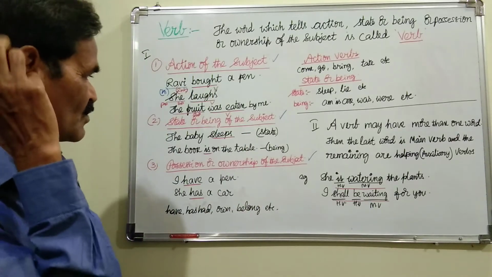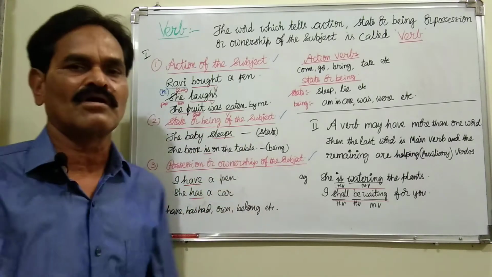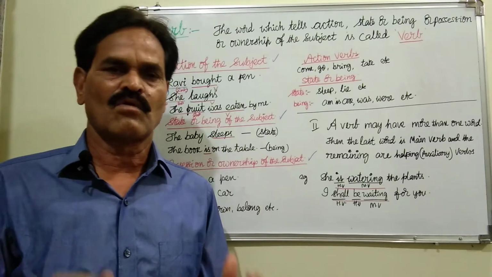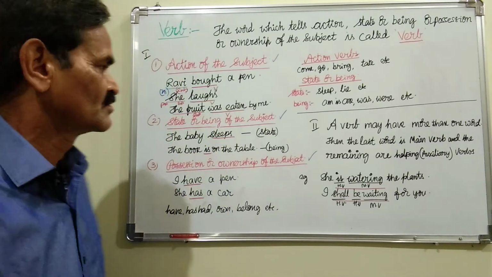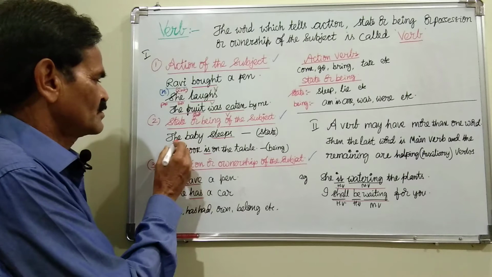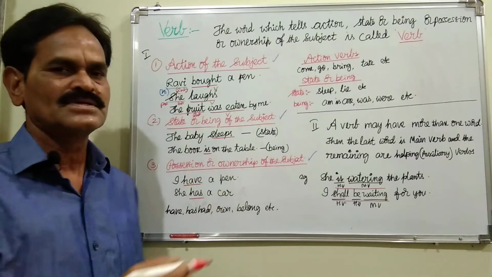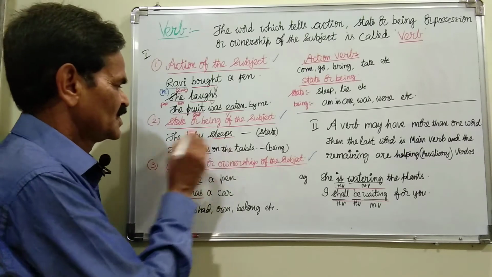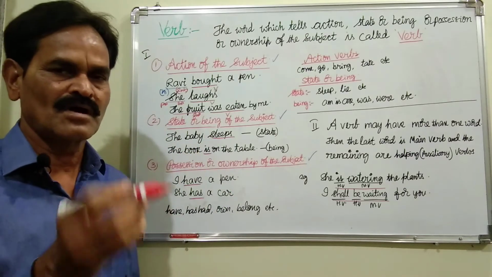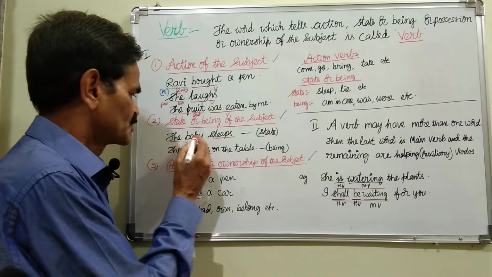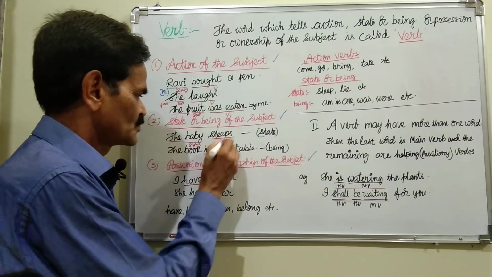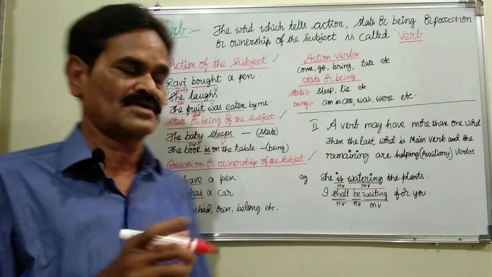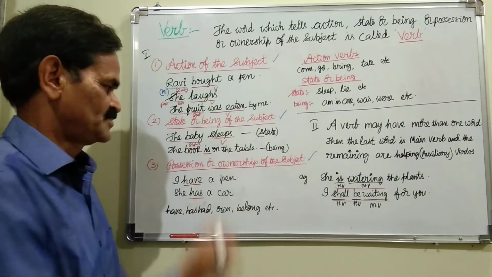Next, the second one is state or being of the subject. State: in what state, in what position, in what condition the subject is. Now, here let us see an example. The baby sleeps. He lies on the bed. So, here sleeps tells the condition or the position of the subject, baby. So, sleeps is the verb. It tells the state or the position or condition of the subject.